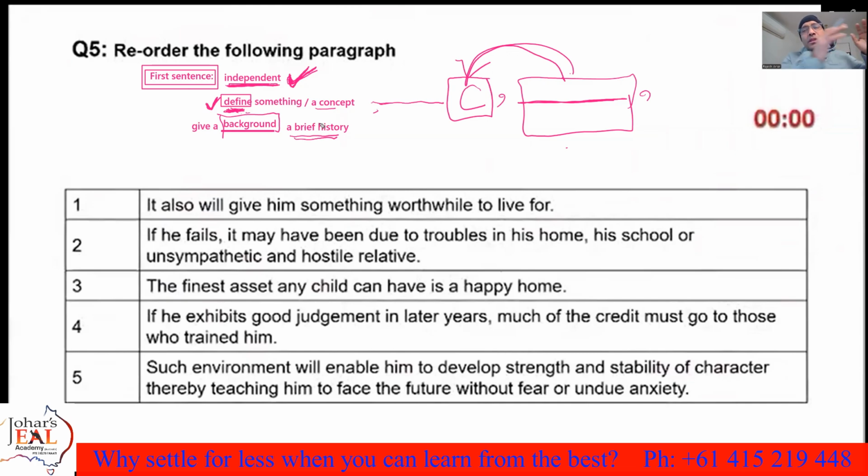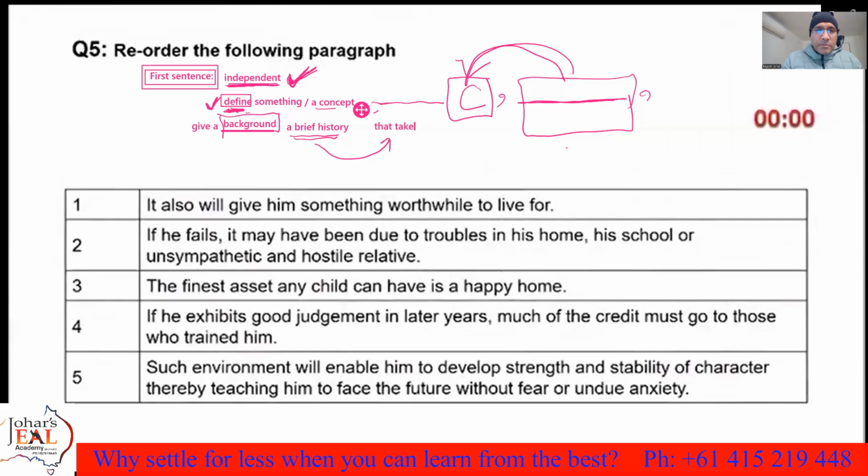We say over the years, in recent decades, or over the past 1.5 centuries. We don't tell everything in detail, but just give a brief overview that brings us to the current point.